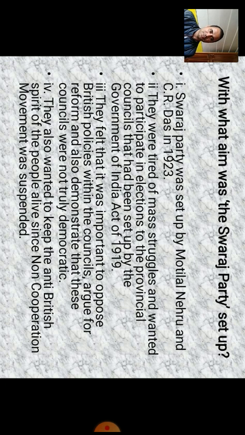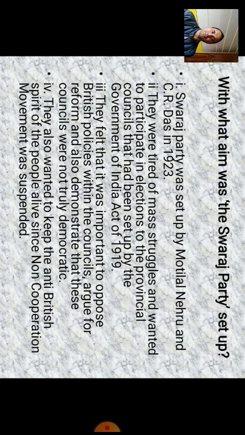For them, the meaning of Swaraj was this. They felt it was important to oppose British policies within the council, argue for reform, and also demonstrate that the council was not truly democratic. By remaining within the council, they tried to show that it was not democratic in its functioning.